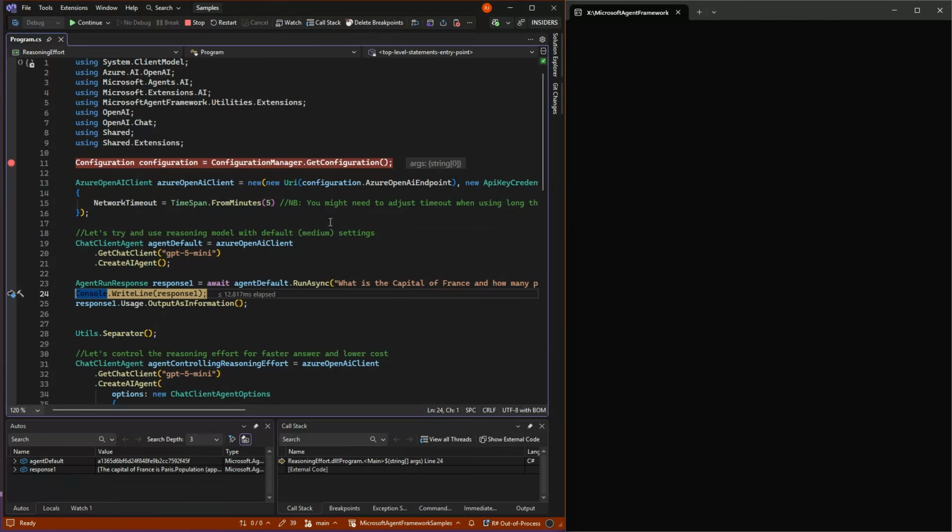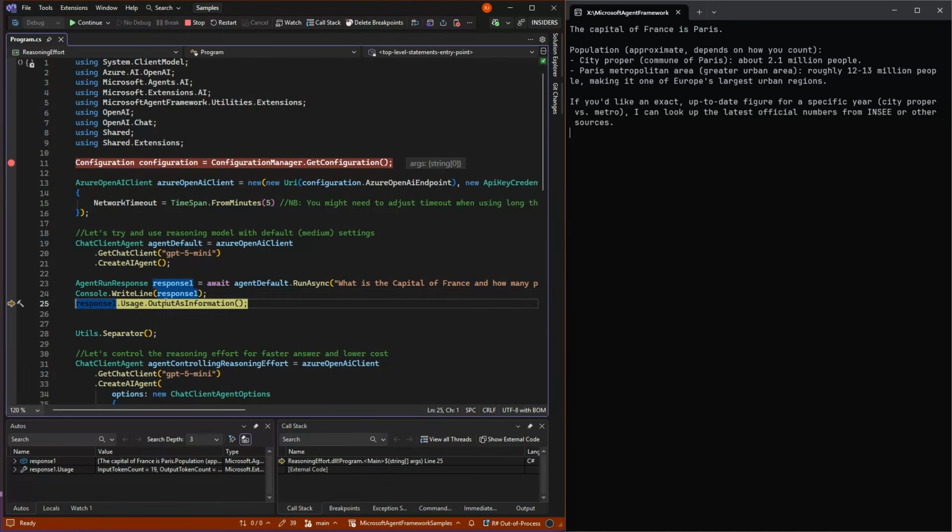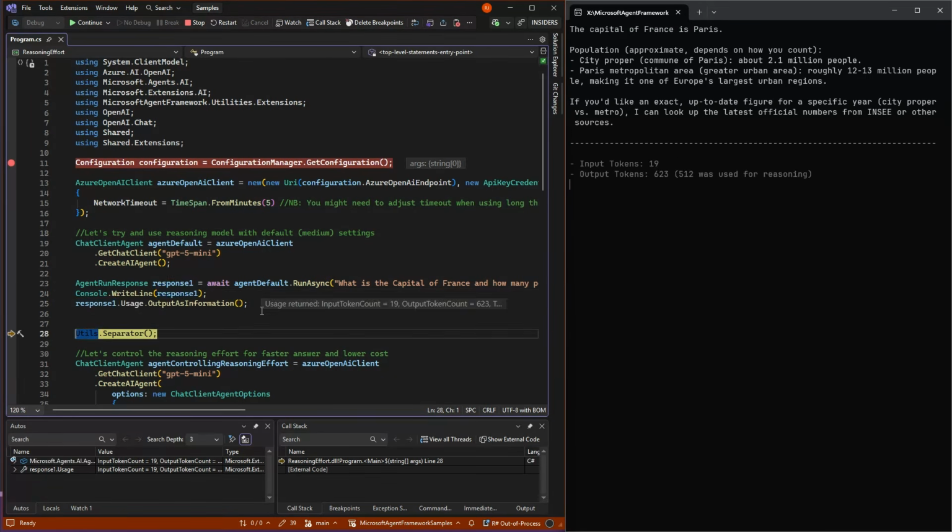But right now we have used medium, which means when I write out this answer and show the token count, we can see that we used 19 tokens for input, but 623 for output, and 512 of these for reasoning. And reasoning is good if you have a very hard question, but if it's an easy question, then it's not smart to just use reasoning.